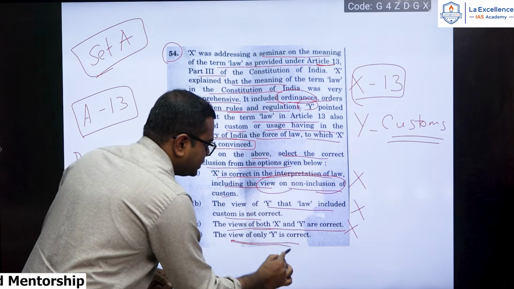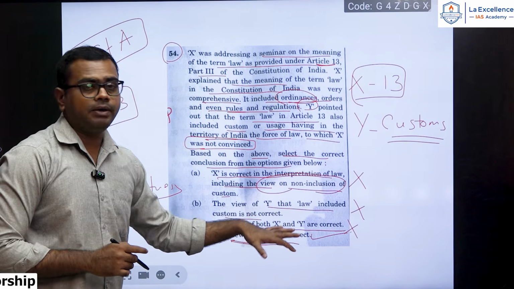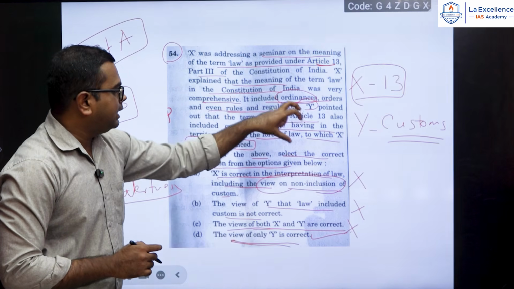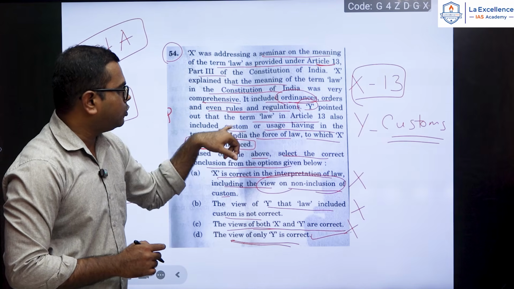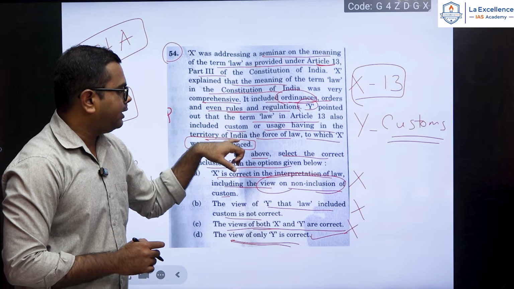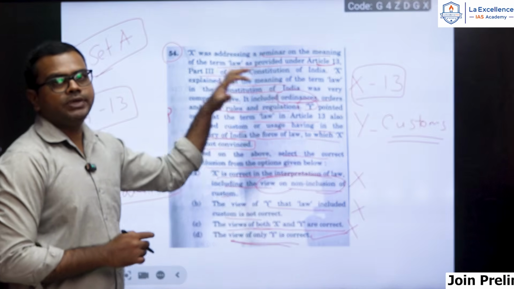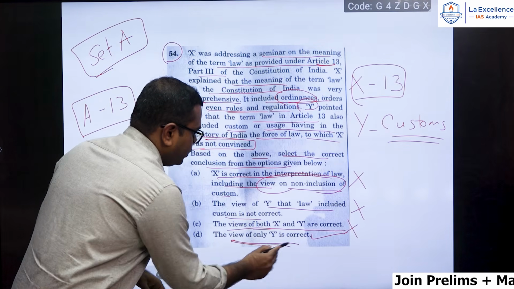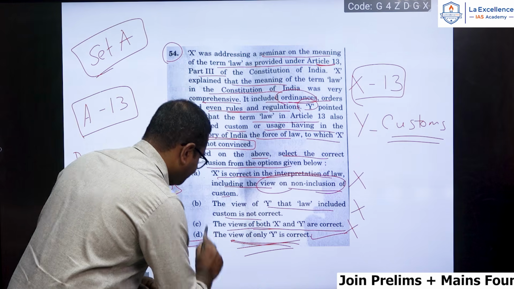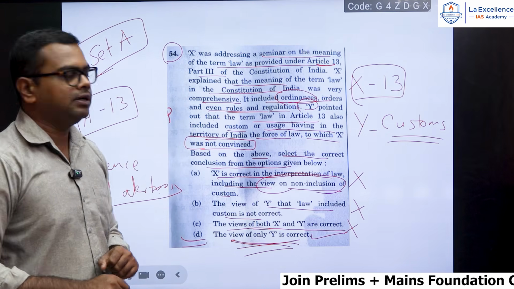The view of only Y is correct. Why? Because Y is pointing out that Article 13 will also include custom or usage having in the territory of India the force of law, but X is not convinced with respect to Y. That is why the view of only Y is correct. That means option D is the correct one.